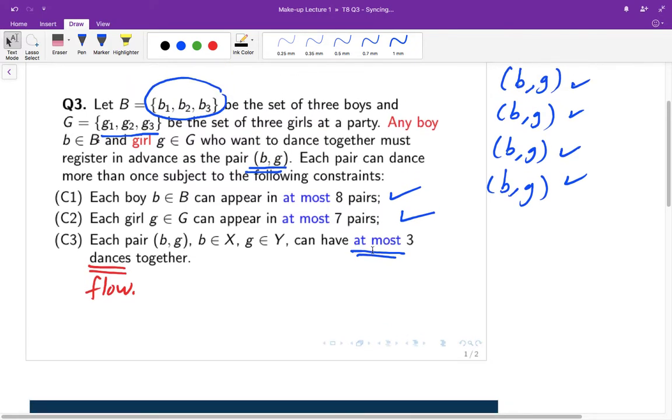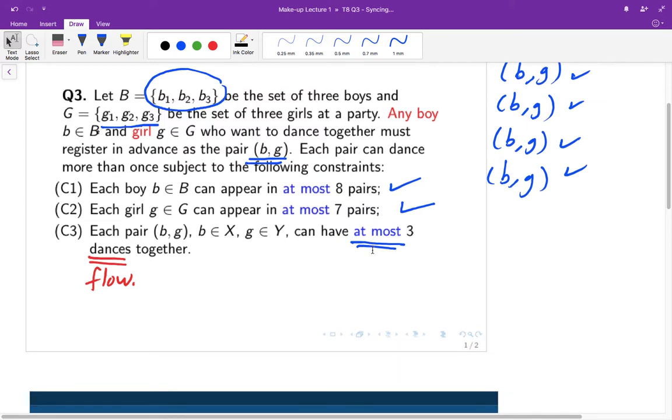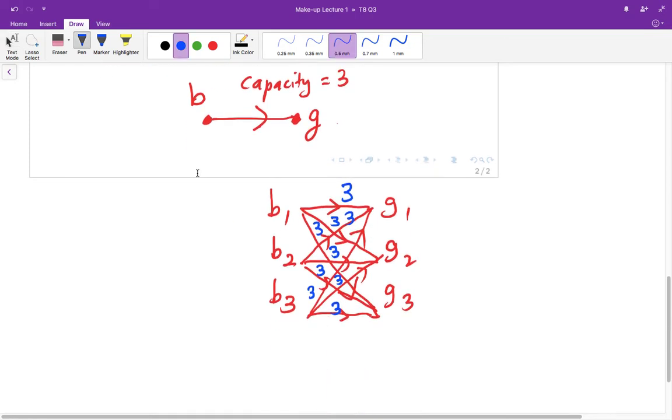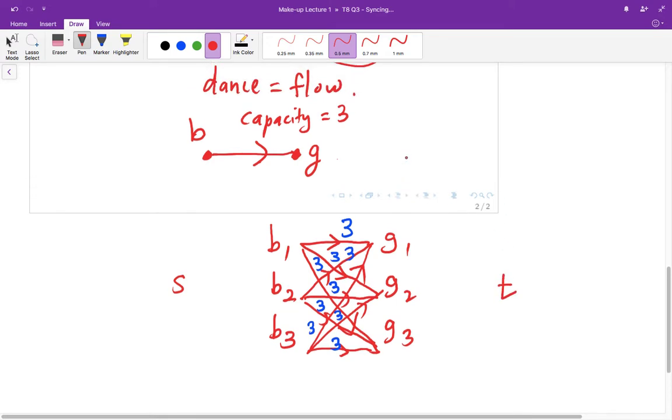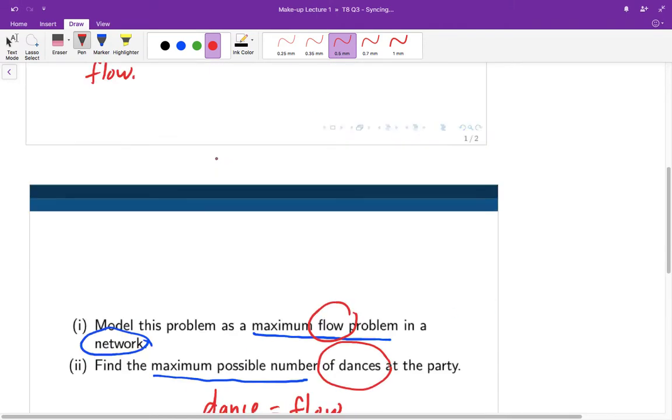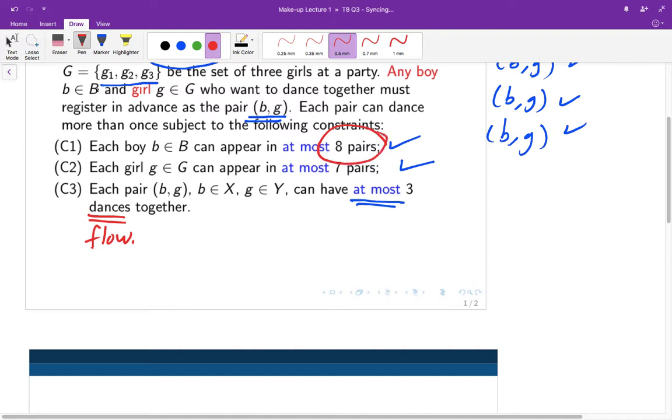Next, we're going to introduce the source and the sink of the network. If we let S be the source and T be the sink, we'll be able to incorporate the first 2 conditions by having directed edges from the source to the boys with capacity set to 8, since we want each boy to appear in at most 8 pairs.